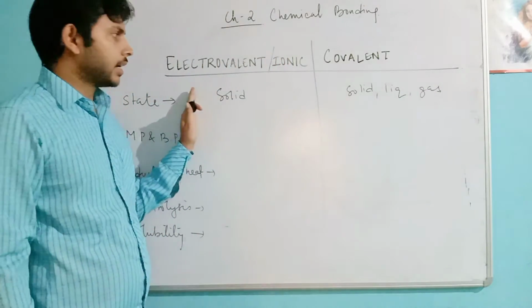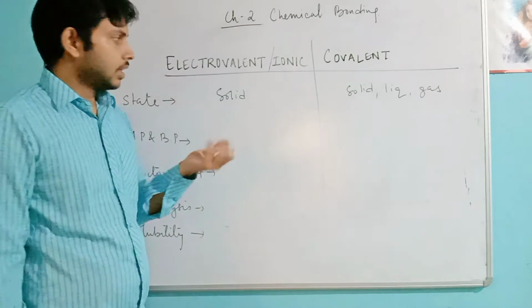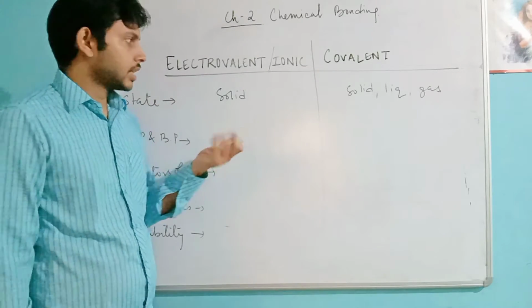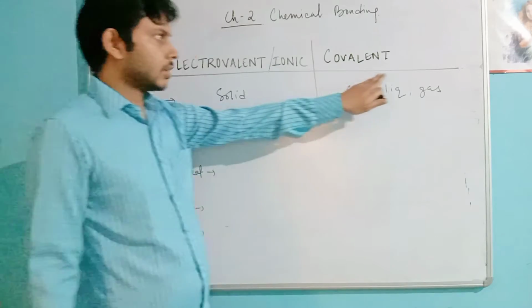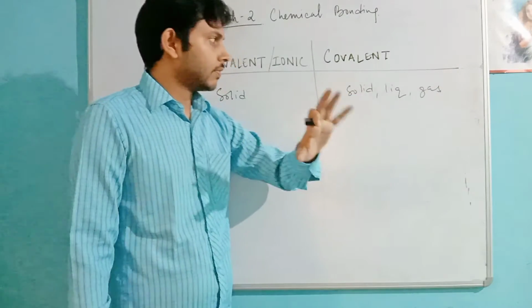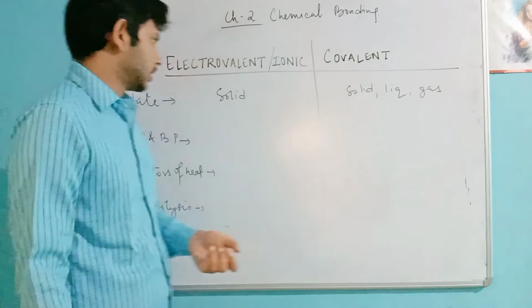So they are crystalline hard solids. The reason is they have ions, and an electrostatic force, which is a very strong force. In covalent compounds, they have weak van der Waals forces among the molecules.